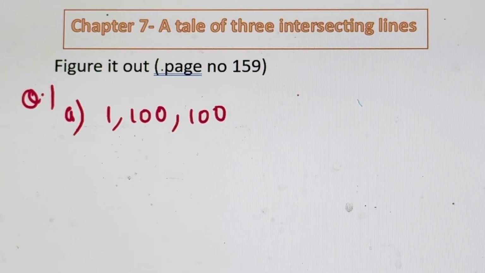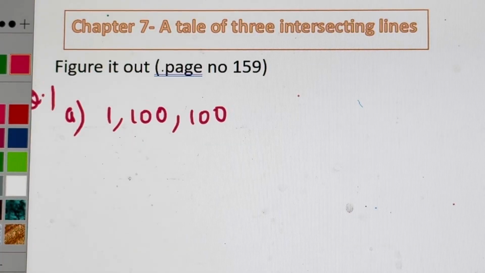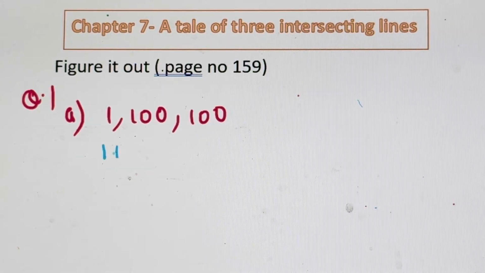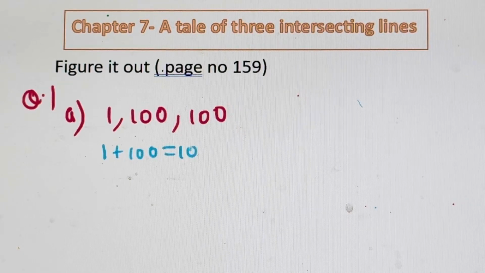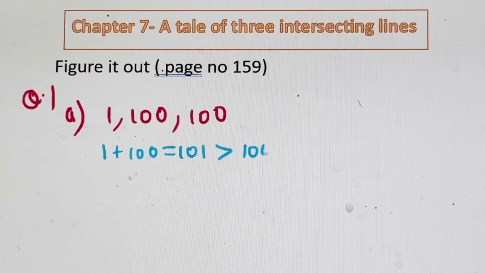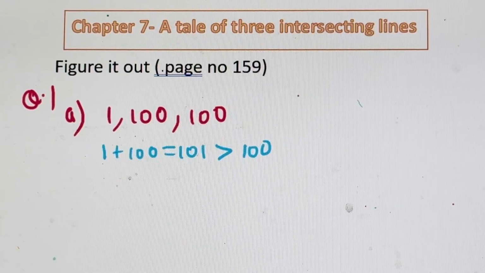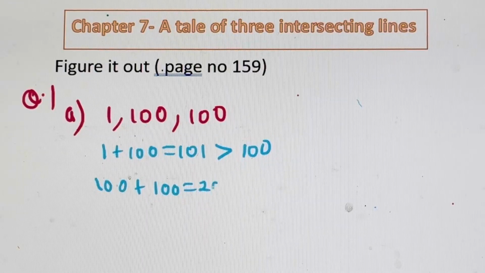Question number 1A. So we use the triangle inequality here to show whether the triangle will be formed or not. So we check the sides. 1 plus 100 is equal to 101, which is greater than 100, right? So this satisfies. Then again here 2 sides are equal, so we need not do it 3 times. We'll do it only 2 times. 100 plus 100 is 200, because this will be repeated.